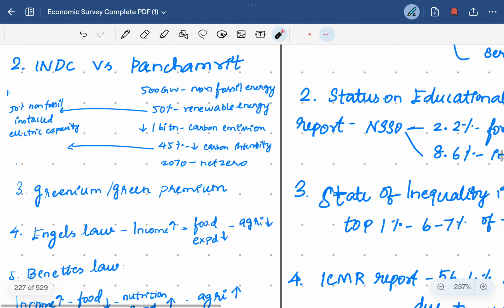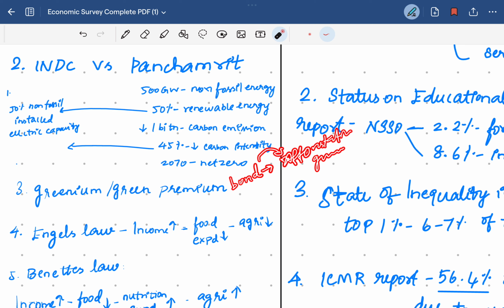Then the greenium, or green premium. For example, if one person is buying a bond and the bond is utilized for an afforestation activity, that is a green activity, for every investment there should be a dividend. Here the dividend is less compared to other bonds, but he is investing in a green activity.